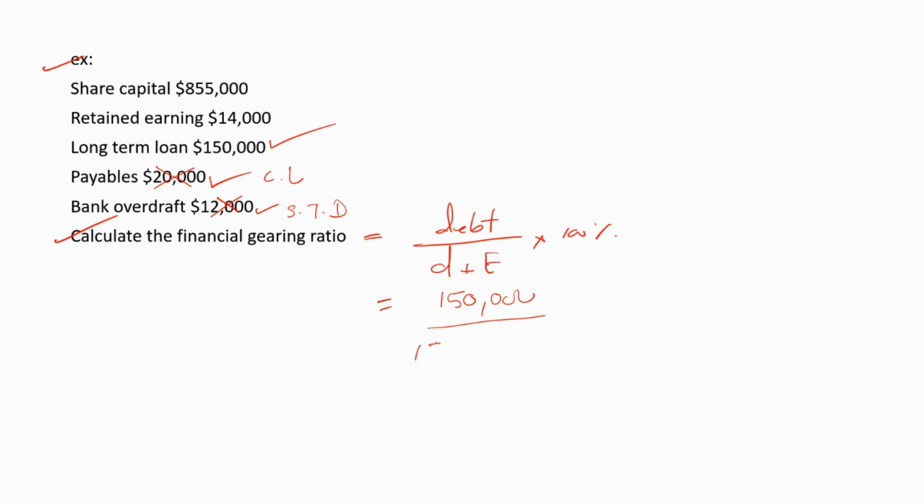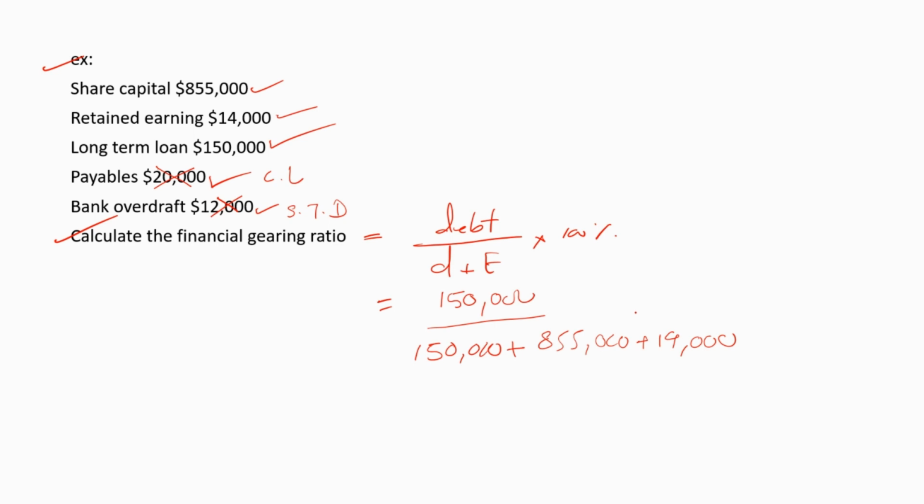So again the debt amount plus equity. Equity is equal to share capital, retained earnings and reserves. They have given us the share capital and retained earnings. They have not given us any value for reserves.